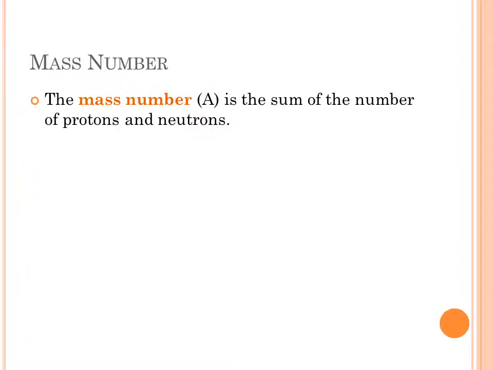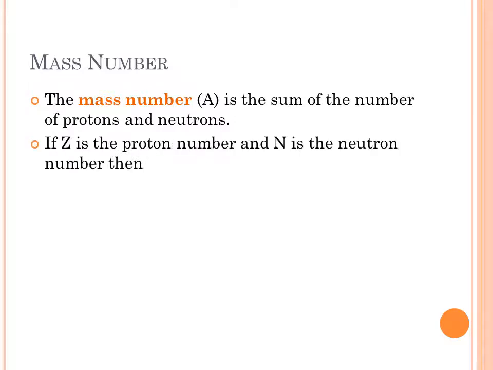The mass number, or A, is the sum of the number of the protons and the neutrons. Because the mass is determined by the protons and the neutrons, the electrons are relatively low mass and are considered negligible in terms of the total mass in many cases. Now, Z is the proton number, and we call N the neutron number. Then we say A, the total mass, is equal to Z, the number of protons, plus N, the number of neutrons. That would give us the mass number for the particular element.